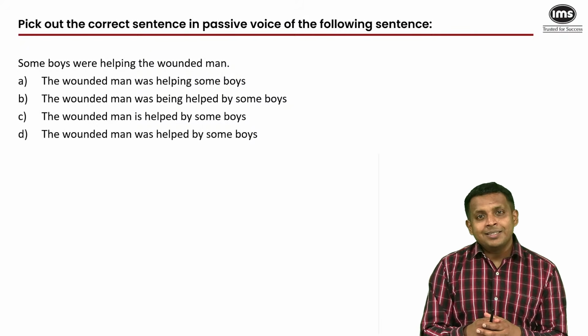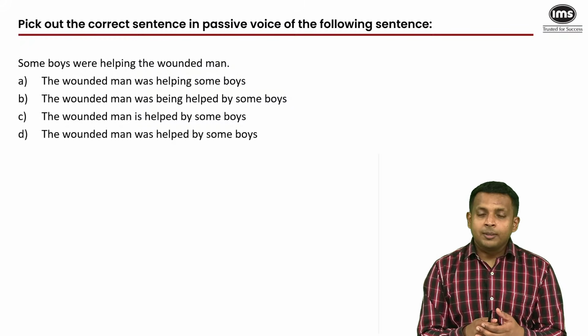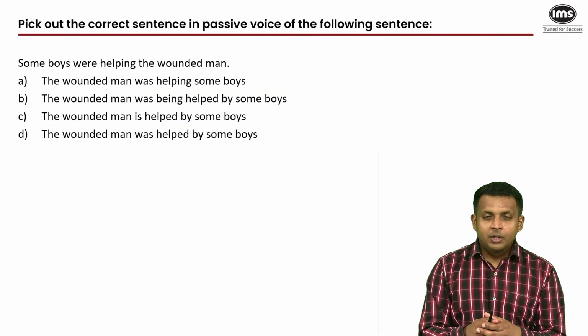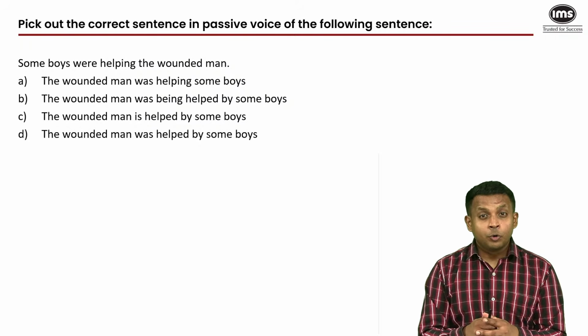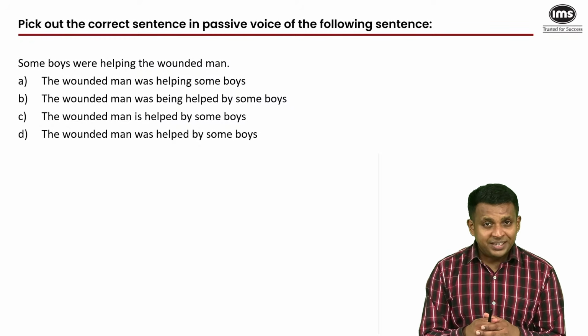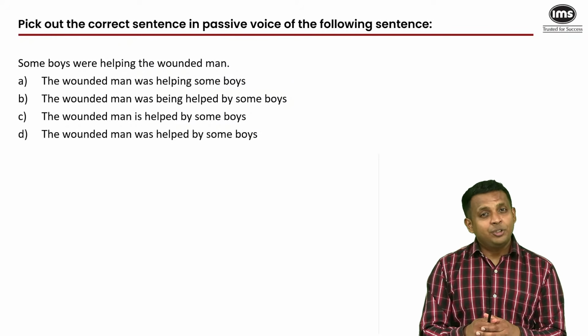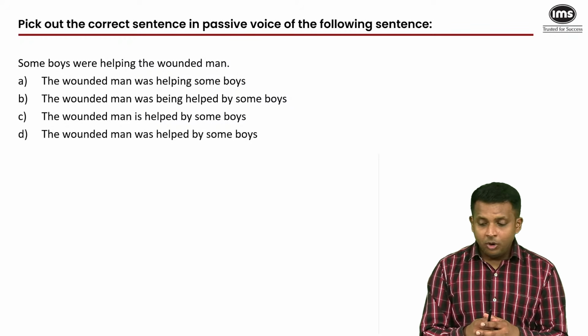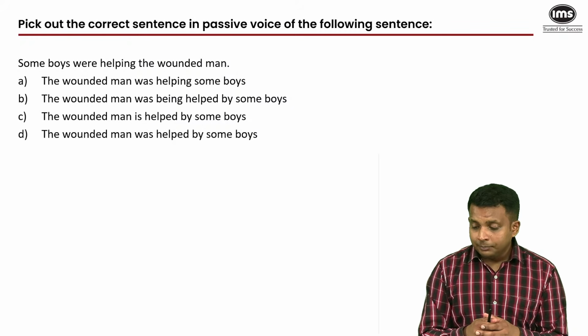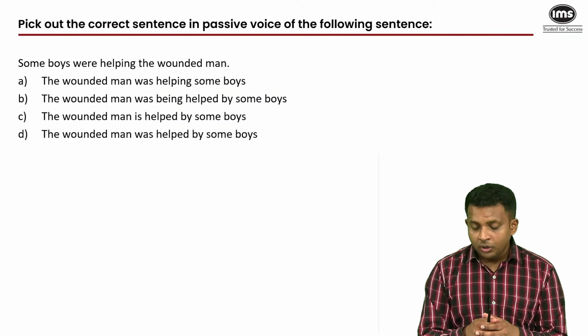Instruments in the sentence take the preposition with before them. The robber shot him with a gun. He was shot by the robber with a gun. Robber is the agent, so you use by. That's the doer of the action, and the gun is just the instrument, so you use the preposition with the instrument. All right. Yes, all of you have answered this correctly.